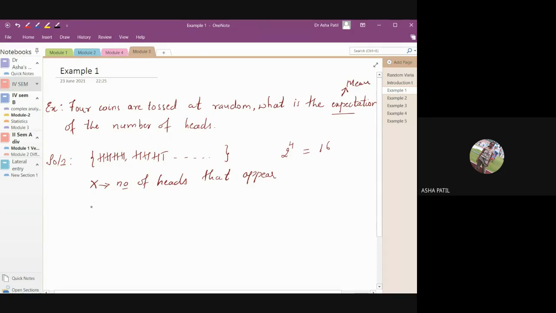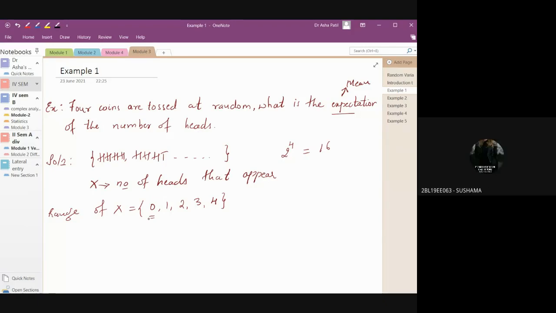What are the different possibilities of x? In other words, what is the range of x? Yes, 0, no heads may appear; 1 head may appear; 2 heads may appear; 3; all 4 heads may appear. Now, what is the probability that no heads will appear?